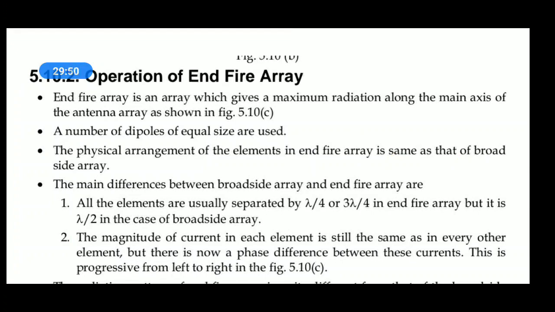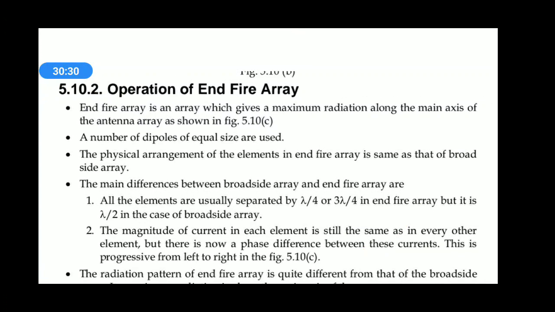The magnitude of the current in each element is still the same as in the other elements, but there is a phase difference between these currents. This is progressive from left to right. As the gap is lambda by 4 between any two radiators, lambda by 4 plus lambda by 4, the angle will be increasing from the first radiator to the second radiator. Hence, there is a progressive increment in the phase shift because of the path gap. We are dealing with high frequencies. Amplitude same.